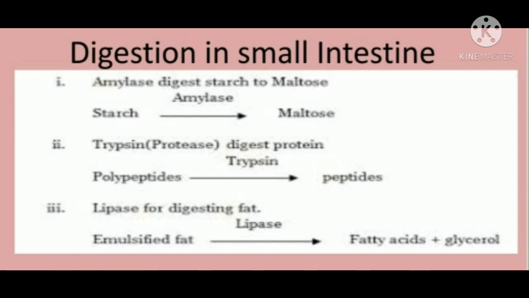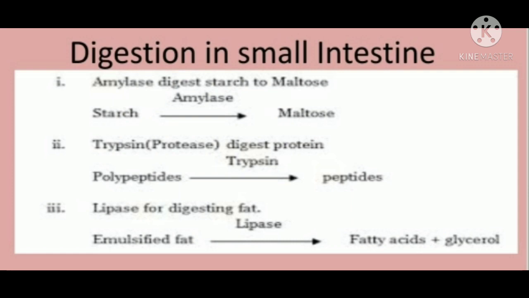Bile juice is a dark green colored fluid that contains the bile pigments. What do you mean by bile juice? It is the dark green colored fluid that contains the bile pigments. And which are these pigments? These are bilirubin and biliverdin. This biliverdin gives the color to our feces.